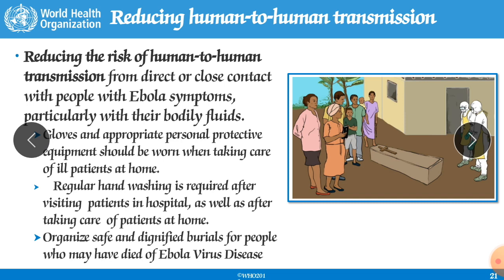Reducing human to human transmission. In the earlier slide we discussed animal to human transmission. So here, how can we prevent human to human transmission? Reduce the risk from direct or close contact, meaning people who are in close contact with patients infected with the disease. We should identify their close contacts and isolate them immediately. Close contact with people with Ebola symptoms, particularly with their bodily fluids. So immediately we should take their body fluid samples for testing.